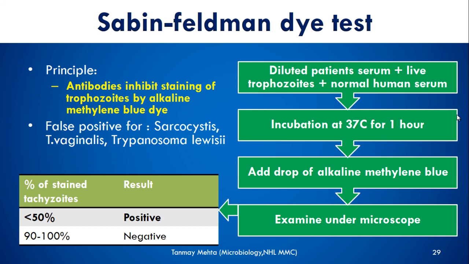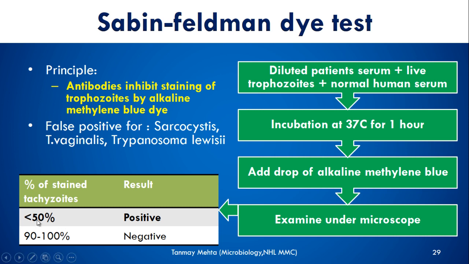Sabin-Feldman dye test. This test is obsolete now, but to complete the laboratory diagnosis, what is the principle of this test? If a patient has antibodies, it will inhibit the staining of trophozoites by the dye. So we take patient serum, add the trophozoites to it, and then add normal human serum, incubate for 1 hour, then add a drop of dye and examine under the microscope. If patient serum has antibodies, it will not allow the trophozoites to get stained.